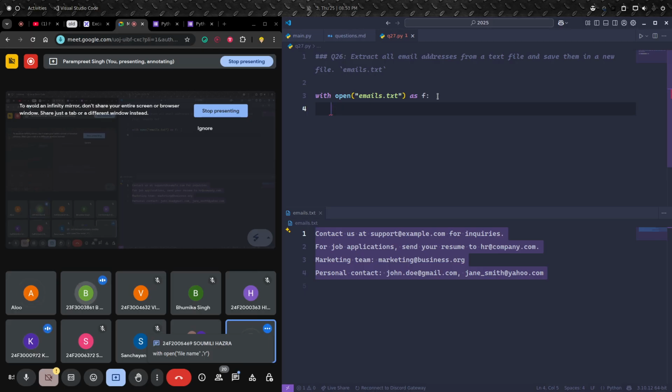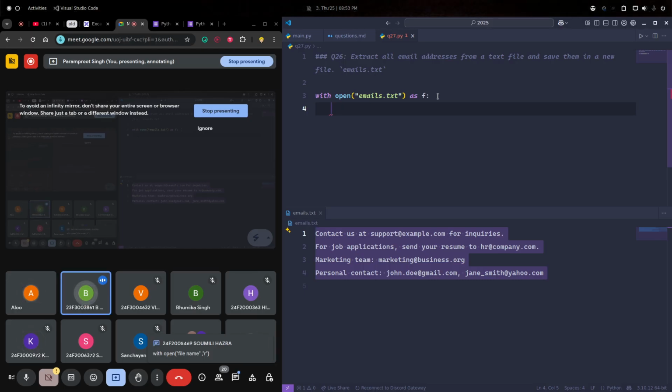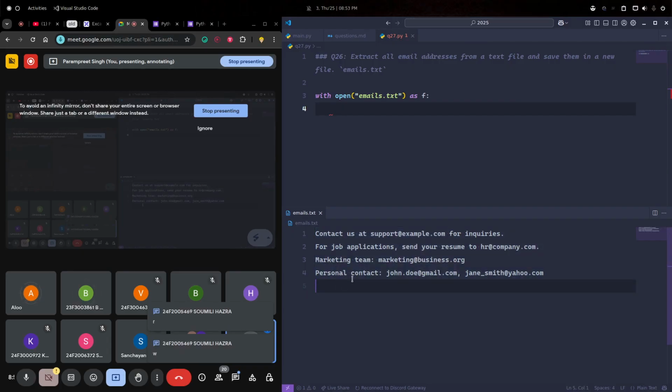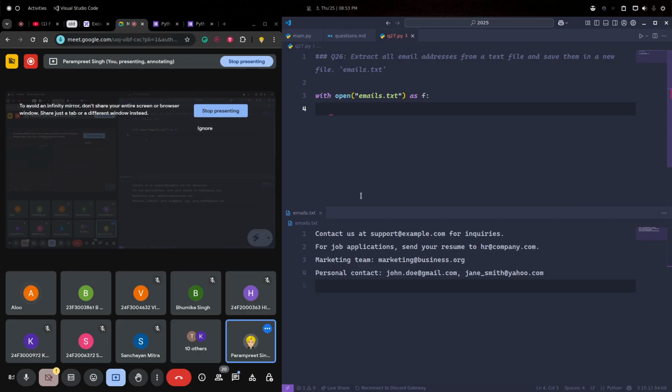There are three read functions: read, readline, and readlines. One is read, which will read all the content in a string. There is a function called readline, which will read line by line. There is a function called readlines, which reads each line as a string and gives us a list of strings, right? Okay, so let's use the read one, because we don't need to worry about how many lines we have.